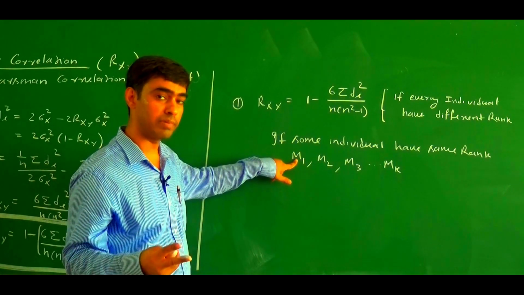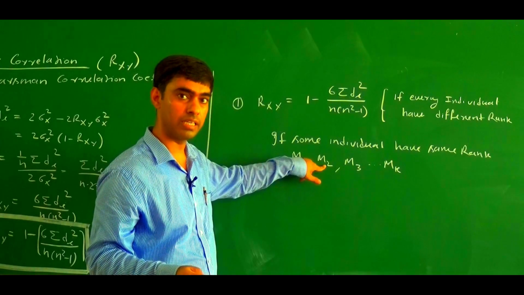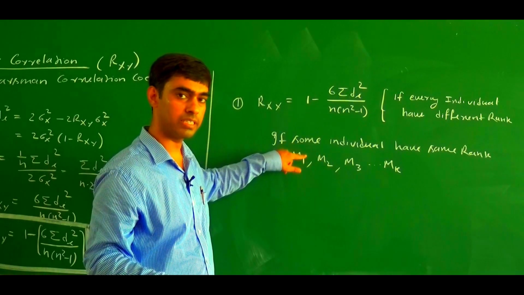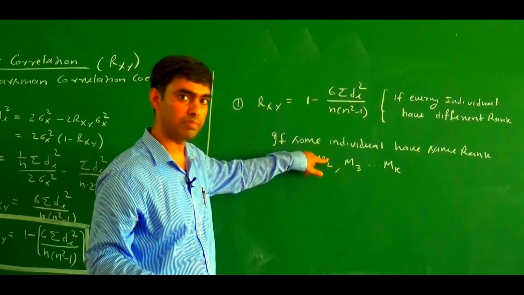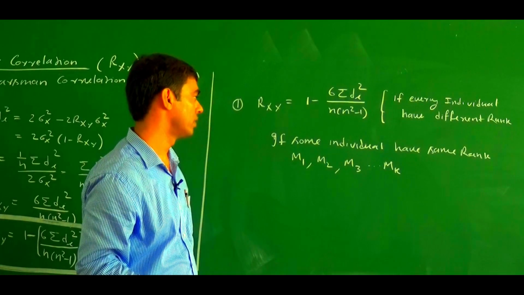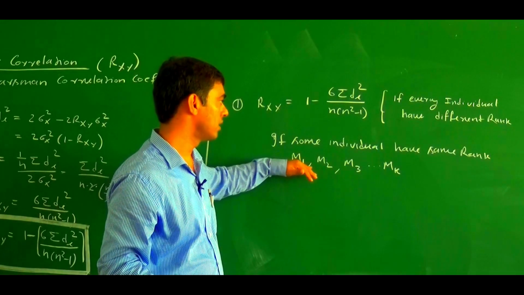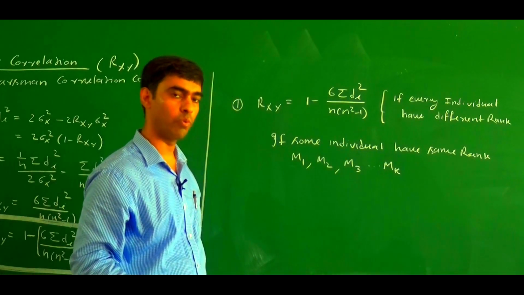If two individuals have the same rank, then the value of M1 is 2. If three individuals have the same rank, then M2 is 3. If the first and second have the same rank, then M1 is 2. If the fourth and fifth have the same rank, then M2 is again 2. This can be examined in all the data of X as well as all the data of Y.